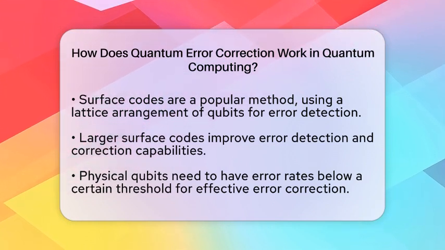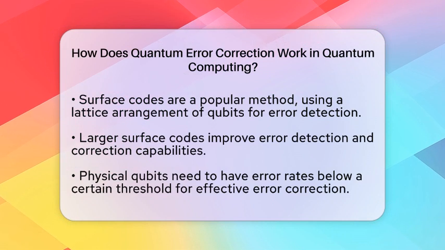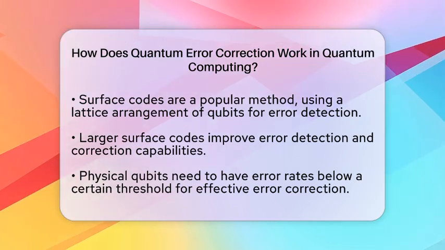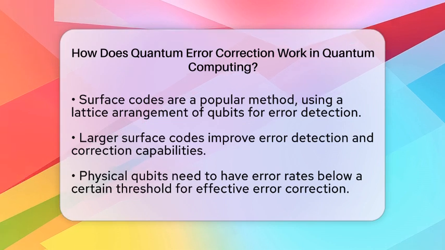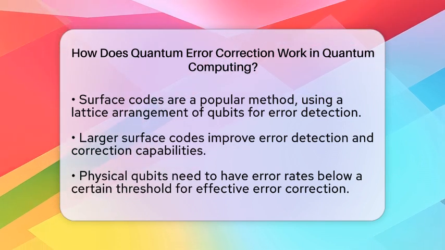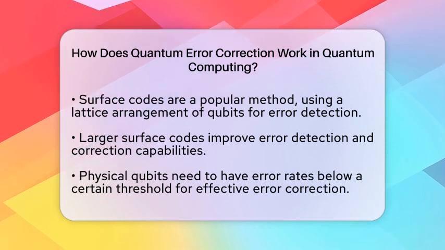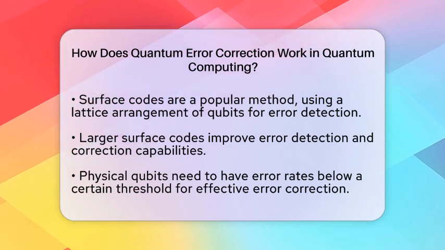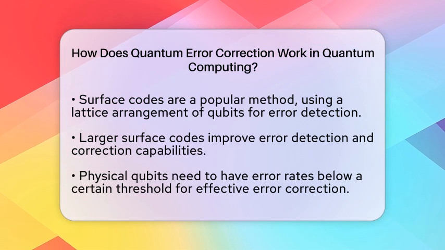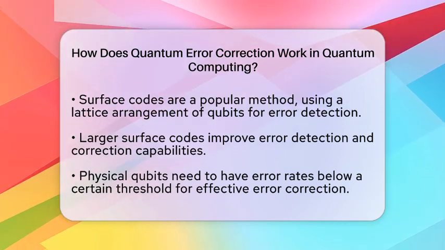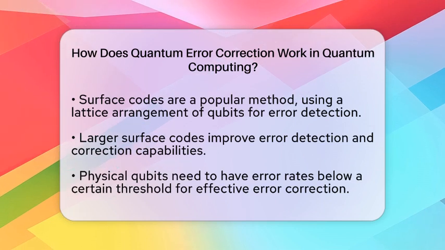For quantum error correction to be effective, the physical qubits need to have error rates below a certain threshold. If the error rate is too high, adding more qubits can actually make things worse, as errors accumulate faster than they can be corrected. Once the error rate is below the threshold, concatenated codes can be used. This means nesting quantum error correction codes within each other, which helps suppress error rates exponentially.